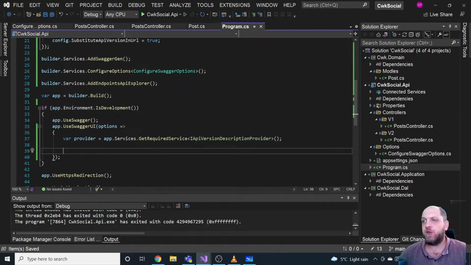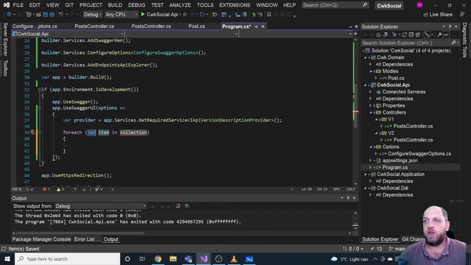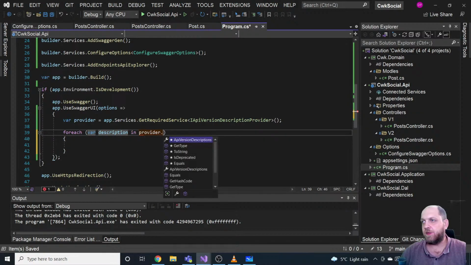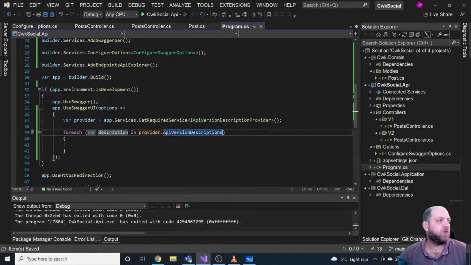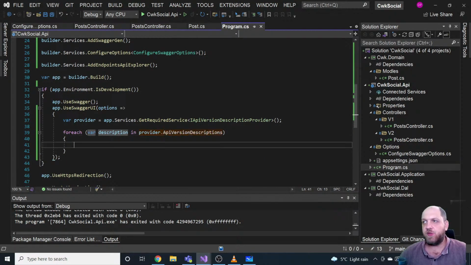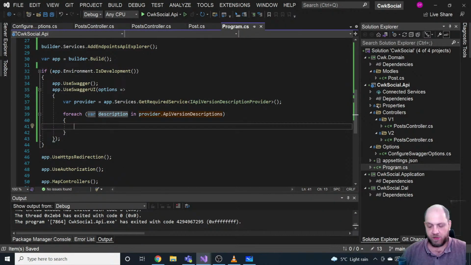And we can do something very similar to what we have done in our configure options. We have here a foreach, and we see that foreach description in provider.ApiVersionDescriptions. Okay, so that's what we actually need. So in this case, we just need to say, hey, for each version that we have, I want you to create me a new Swagger endpoint. So in that case, it would be